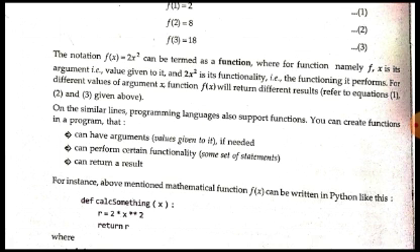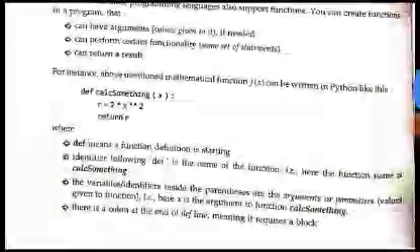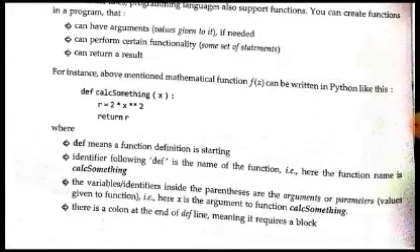In Python, or in any programming language, it is not compulsory to pass any value as an argument to the function. If needed, you can pass the value; if not needed, you don't need to. You can also have a function which doesn't accept any parameter. It just performs an action on being called. Secondly, it will perform a certain functionality, a set of statements, and thirdly, it will return a result. Here, one example of a function named calc something is being defined.